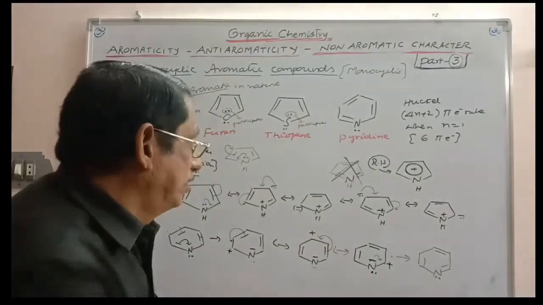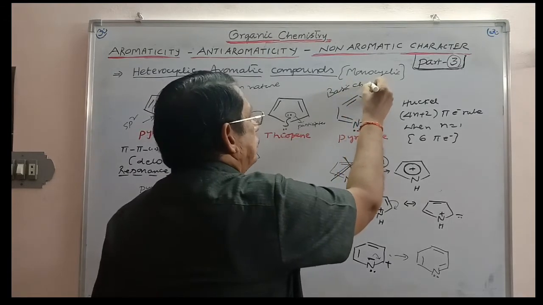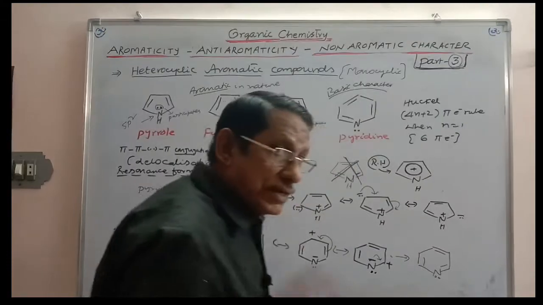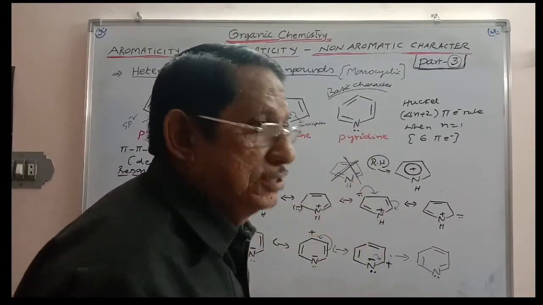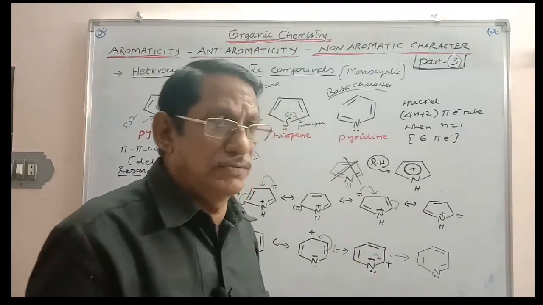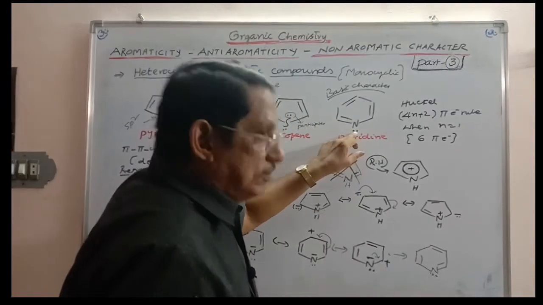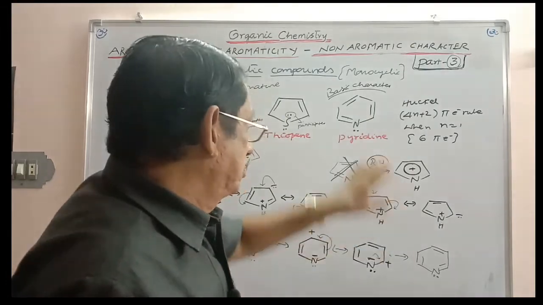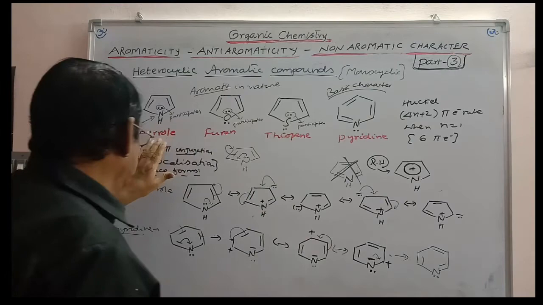And if you take the basic character here, when compared to pyrrole, this nitrogen is also an sp2 nitrogen because it has a planar structure. Along with the sp2 carbon, it is also undergoing sp2 hybridization. But this lone pair is not participating, it is freely available. And so the basic character of pyridine is greater than the basic character of pyrrole.